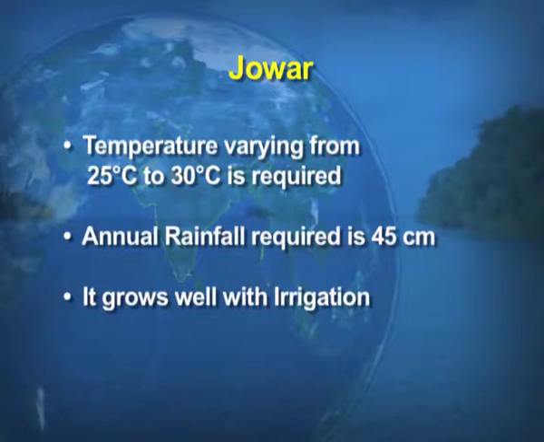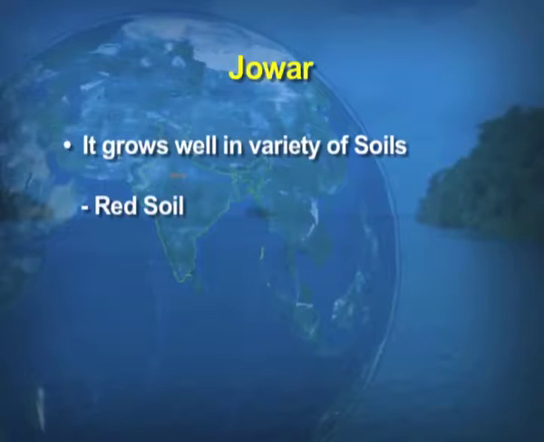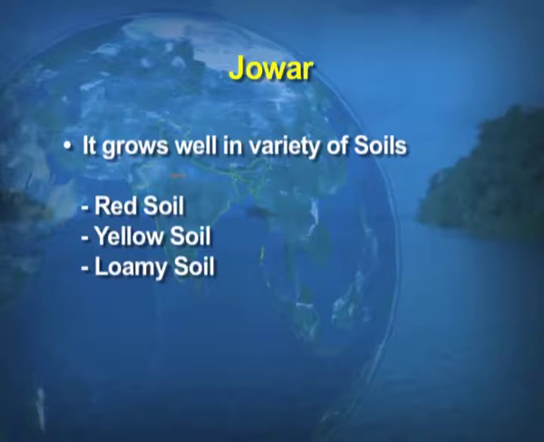So, not much rainfall is required for the production of this crop. It grows well if irrigation facilities are available in the areas. As far as the soil is concerned, this can be grown in a variety of soils, children, for example, red soil, yellow soil, loamy and alluvial as well.